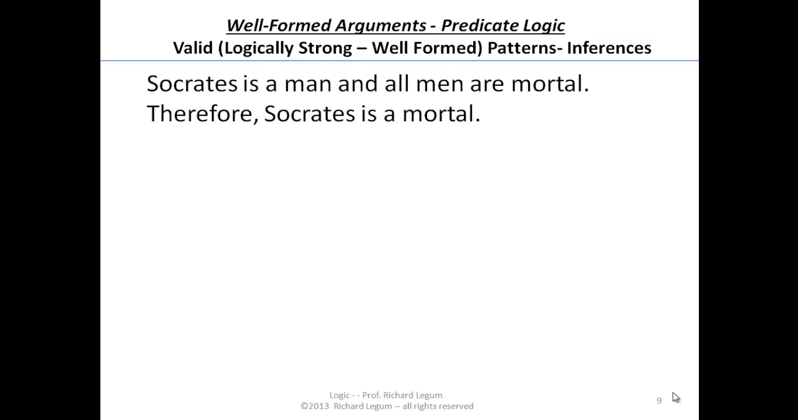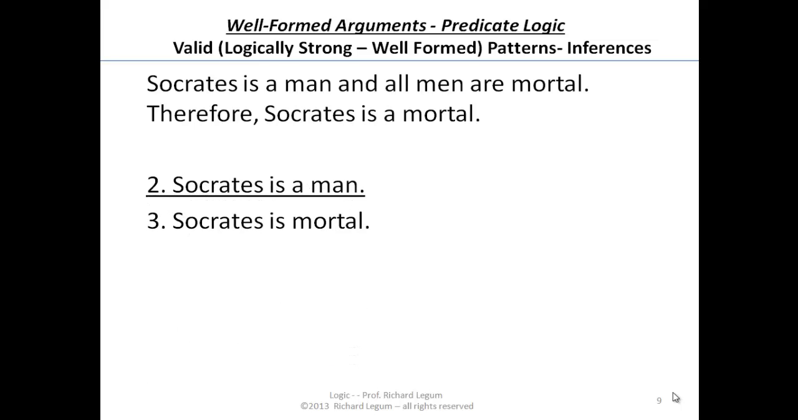So let's go back to our original example. Socrates is a man and all men are mortal, therefore Socrates is mortal. Well, if we were going to reconstruct that argument, it's a simple reconstruction, right? The conclusion is Socrates is mortal. One of the premises is Socrates is a man. The other premise is all men are mortal.